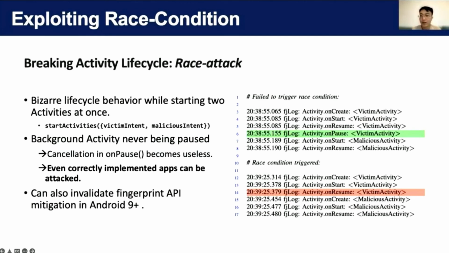The race attack is enabled by a race condition bug we discovered that can break the activity lifecycle model. If we launch two activities in a certain way, we can leave two activities in the resumed state. In other words, the background activity is never paused or stopped. So no cancellation logic implemented by apps will be triggered when a malicious covering is present. What makes it more powerful is that it can also invalidate the fingerprint mitigation we just mentioned.